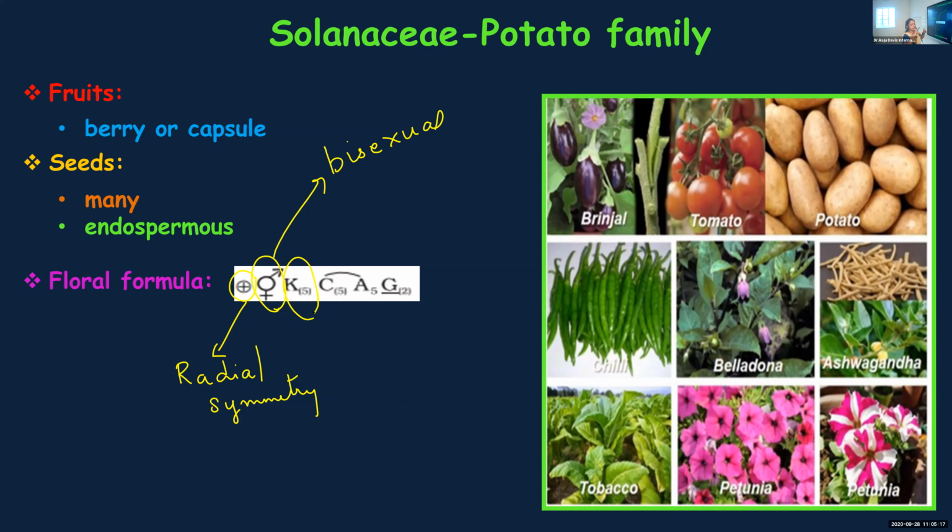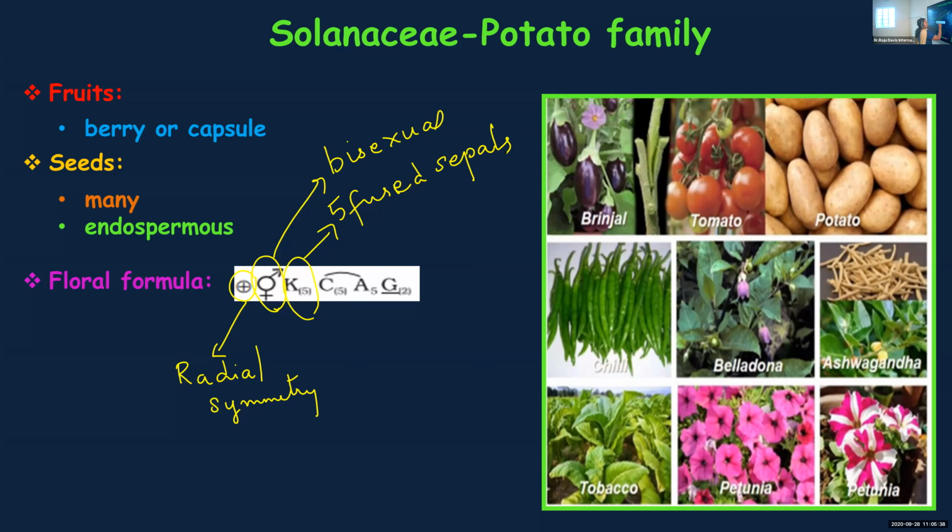What do you understand if the number is inside the bracket? Who can tell me? If the number is closed in the bracket, what does that indicate? Fusion. Very good. Fused, 5 fused sepals.